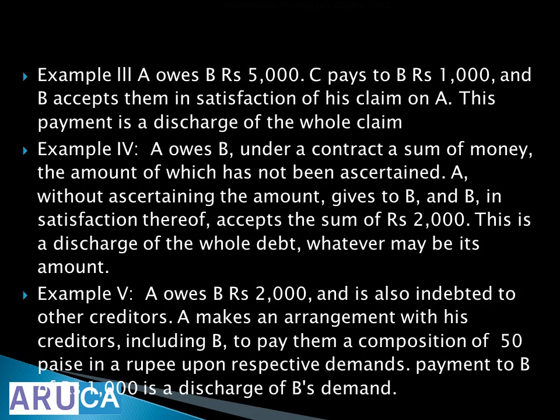Example 3, A owes 5,000, C pays to B 1,000 rupees, accepted in satisfaction of his claim on A. This payment is discharge of the whole claim. Okay, instead of 5,000, C pays 1,000 and all claim is over. A owes B under a contract a sum of money, the amount of which has not been ascertained. A without ascertaining the amount gives to B and B in satisfaction thereof accepts the sum of 2,000. This is a discharge of the whole debt.